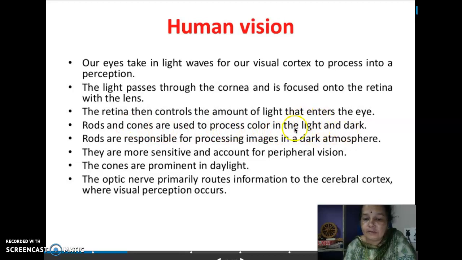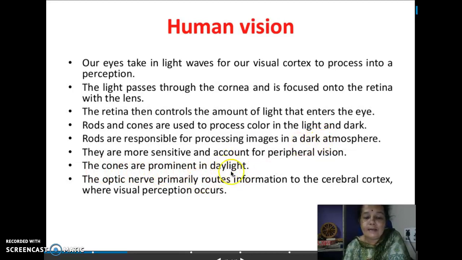If at all you want to process the color, cones are responsible, and the vision in the dark is being processed by rods. Rods are responsible for processing images in dark atmosphere, and they are very sensitive and account for peripheral vision. And cones are prominent in daylight.